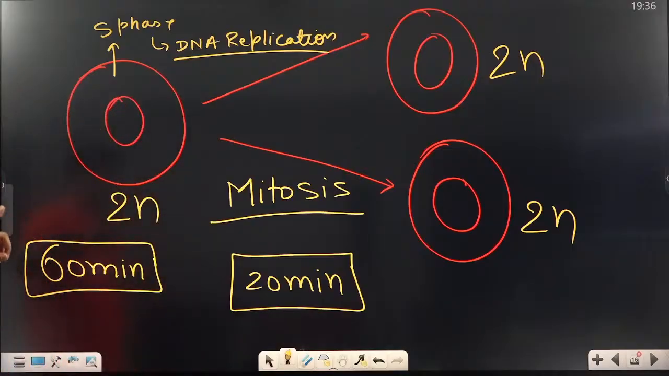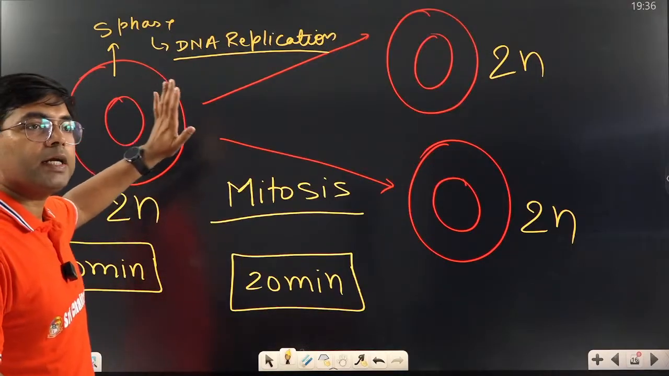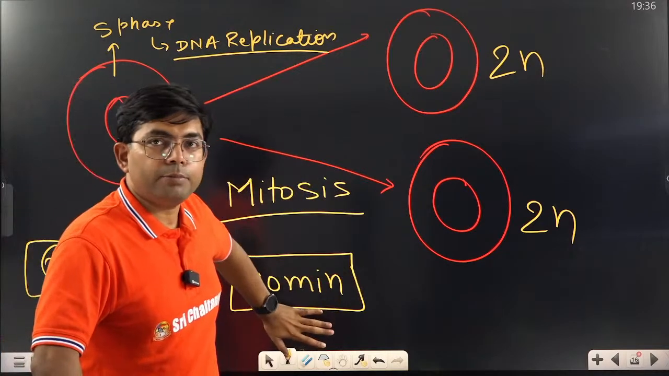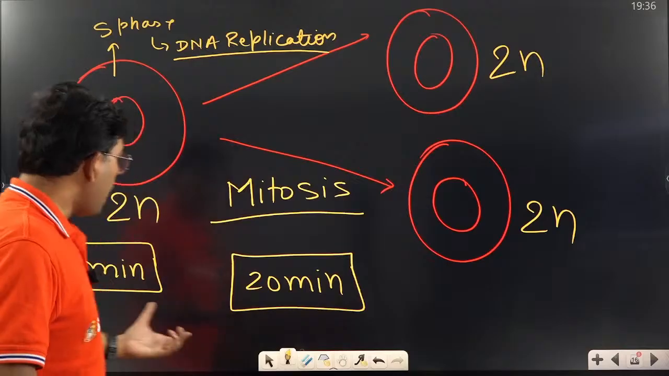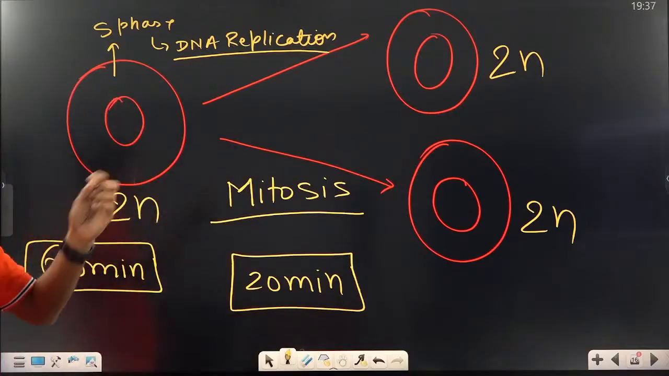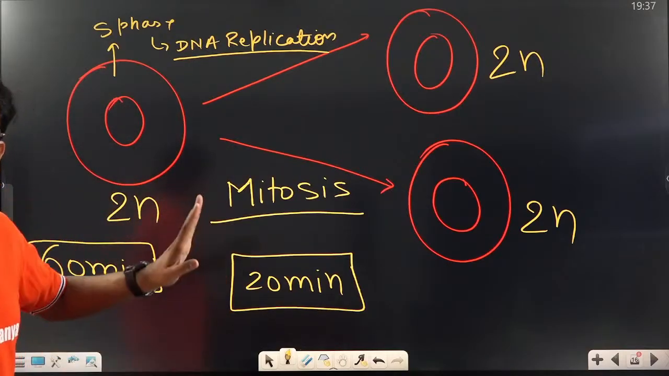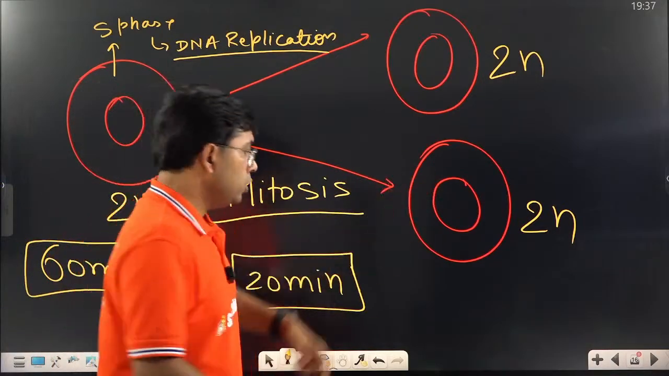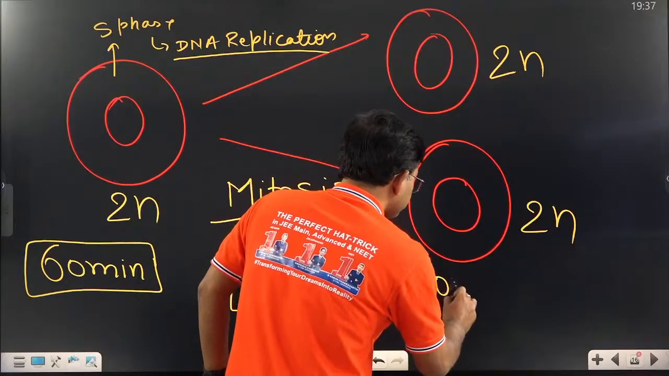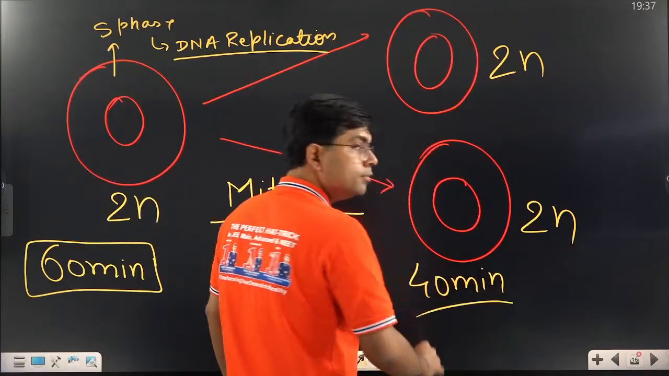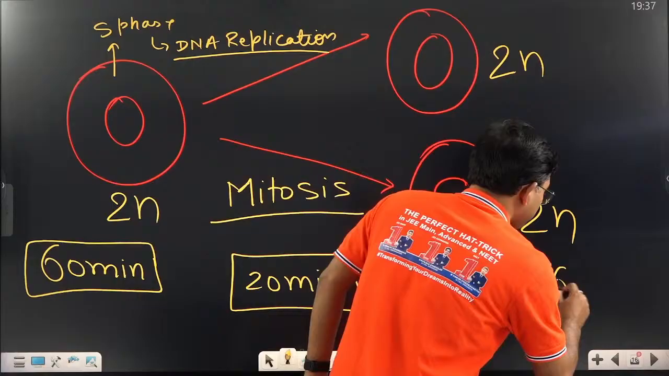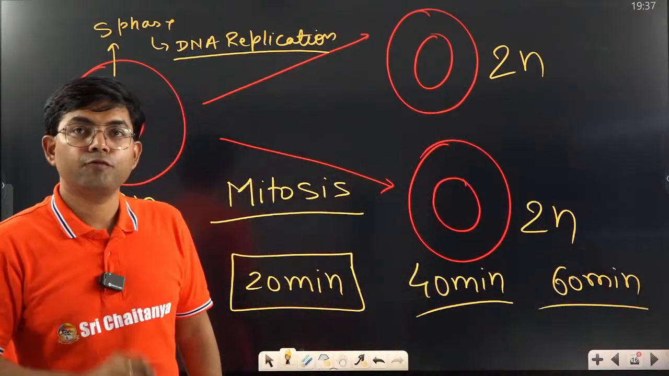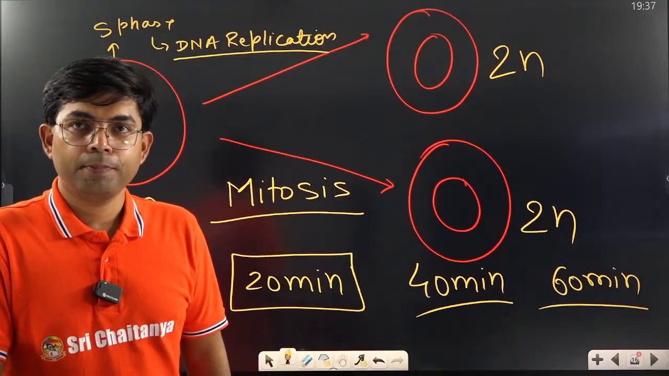Now I am getting to the answer. So my question I will repeat again. One cell becomes two cells in 20 minutes. So after 60 minutes, how many cells will I get? So very simple. In 20 minutes, one becomes 2. In 40 minutes, 2 become 4. And in 60 minutes, 4 become 8.